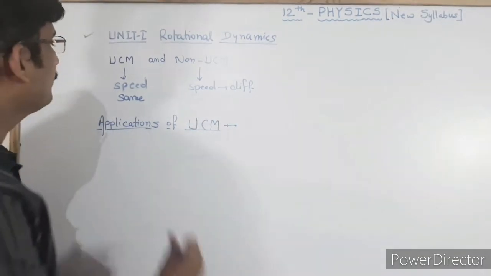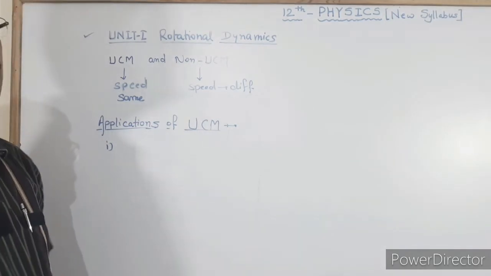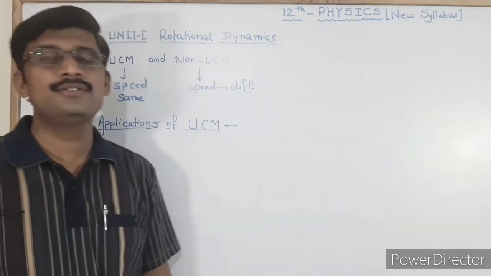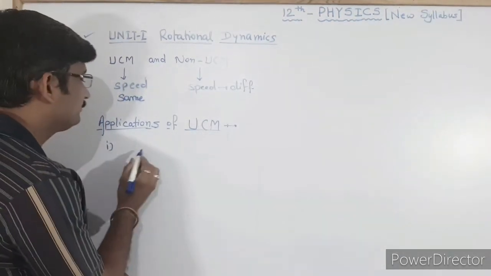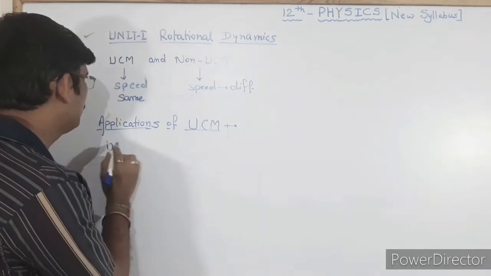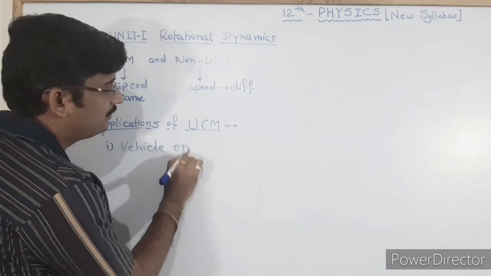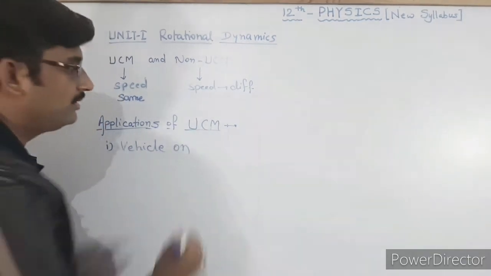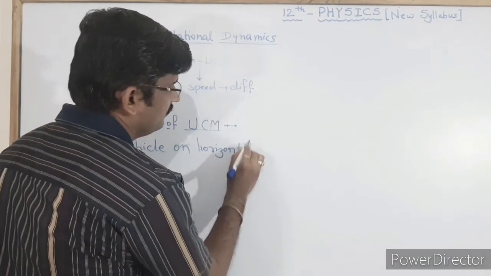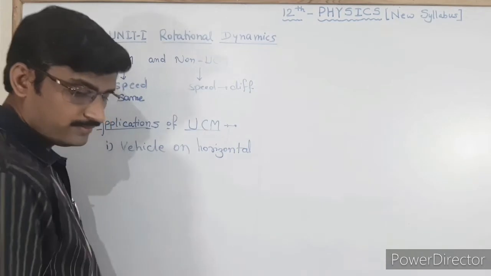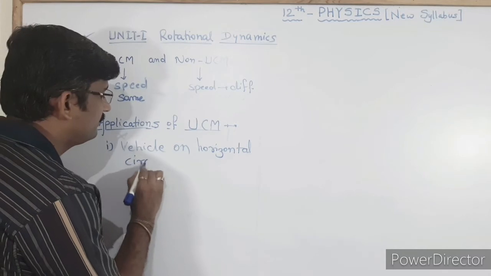For example, number 1, the first application is the motion of the vehicle on a horizontal road, or we can say a horizontal circular road or circular track.